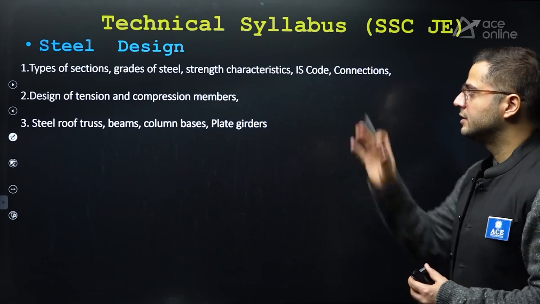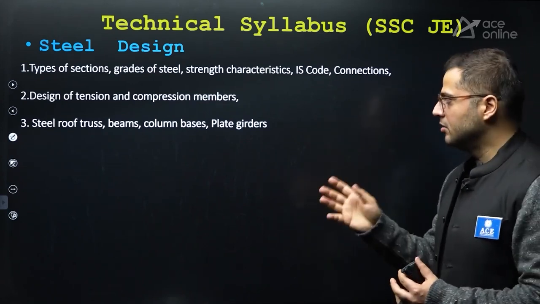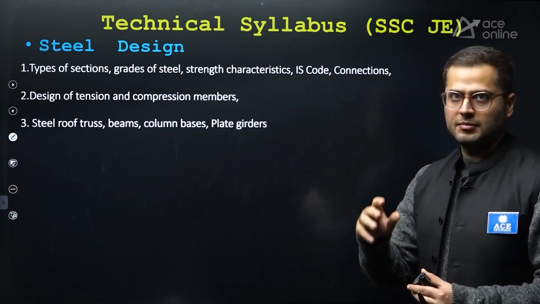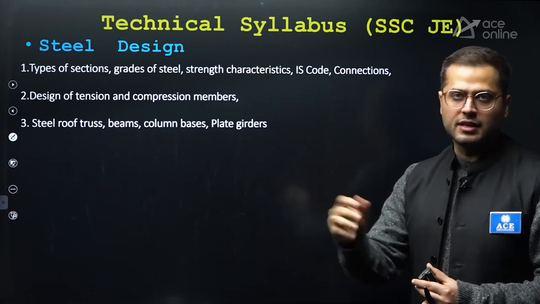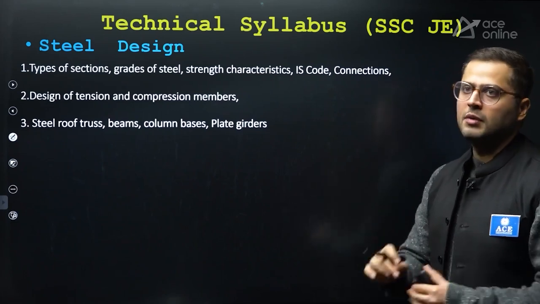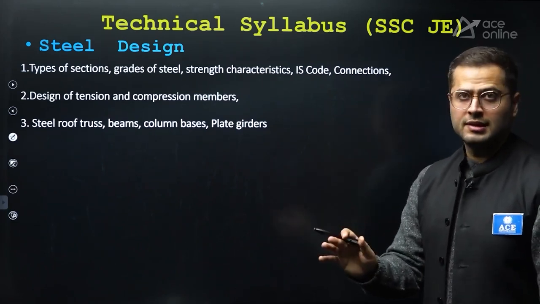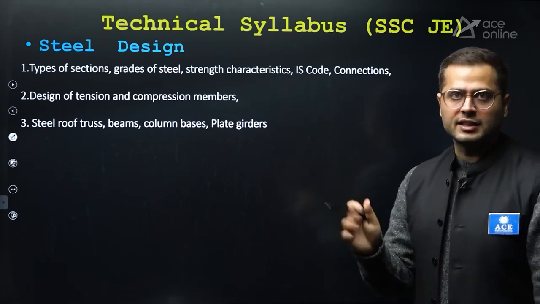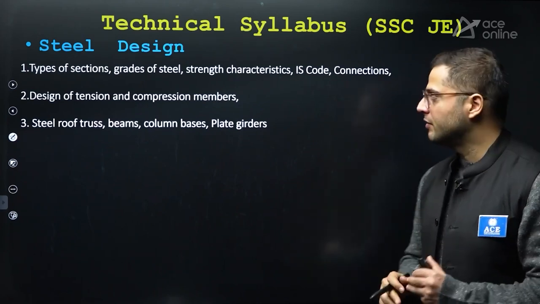After this, steel design. Steel design is again very important. Good weightage is there. Now, we can ignore the very complicated aspects of designing of, let's say, plate girders, gantry girders. We can ignore those topics, right? But basic codal provisions I will be covering for that. Designing you don't need to cover for these girders and everything. Beams also, you don't need to cover the designing aspect. Codal provisions, right, codal provisions are very important.